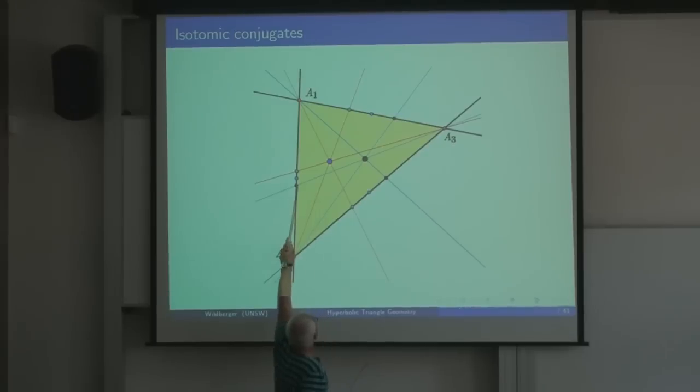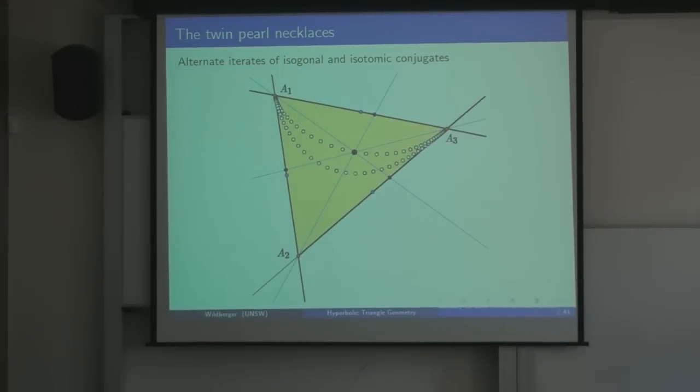We do that in all three places, and then we join these points to the corresponding vertices, and lo and behold, those three lines meet. That's called the isotomic conjugate of the black point. And again, it's an involution, in the sense that if you do it twice, you get back to where you started.